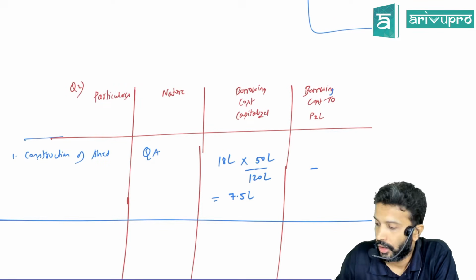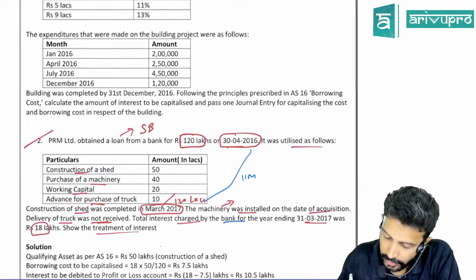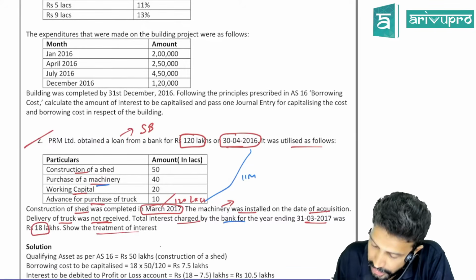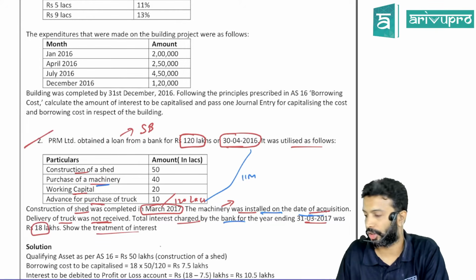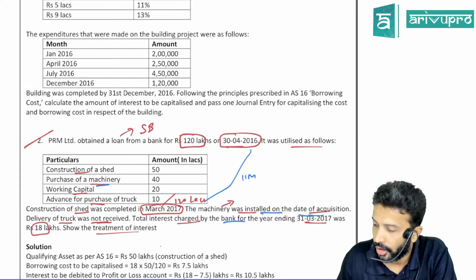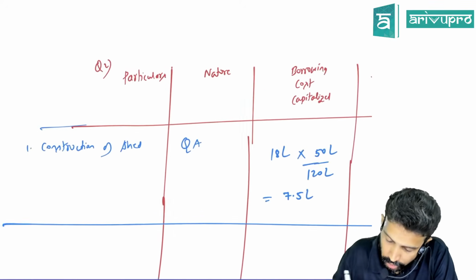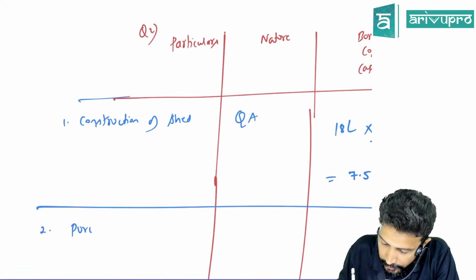Done, sir? Work. What is the next one, sir? Purchase of a machinery. They told machinery was installed on the date of acquisition. You purchased and it got installed. So qualifying or not qualifying? So second, we'll write purchase of machinery.